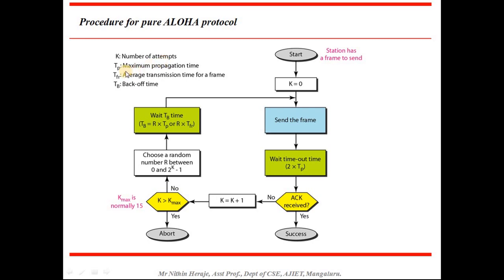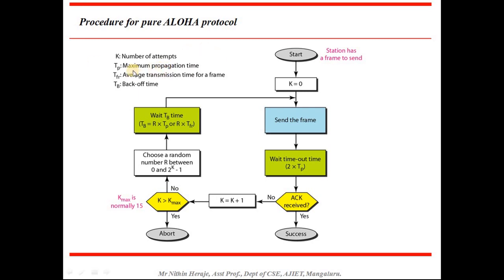Then we have TP, which is the maximum propagation time. The maximum propagation time is the time taken for a frame to travel from one station to another station, including delay and all those things. So that would be the maximum propagation time. For example, if I want to reach from Mangalore to Udupi, so what is that?